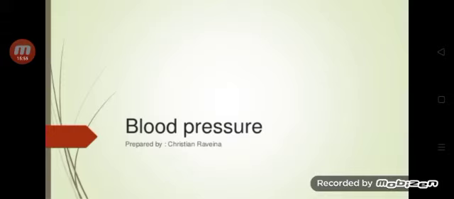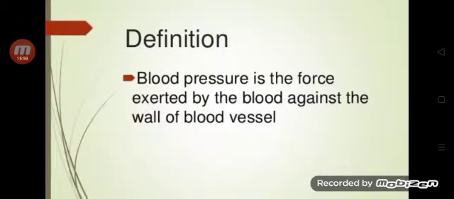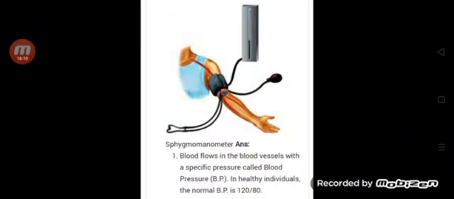Now let us know about the blood pressure. What is meant by blood pressure? Blood pressure is the force exerted by the blood against the wall of the blood vessel. Blood pressure is always measured in the upper arm artery. Which instrument is used to measure the blood pressure?